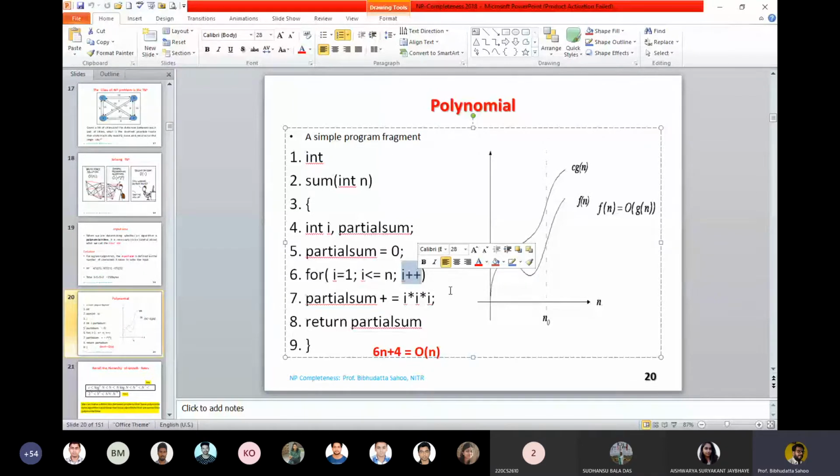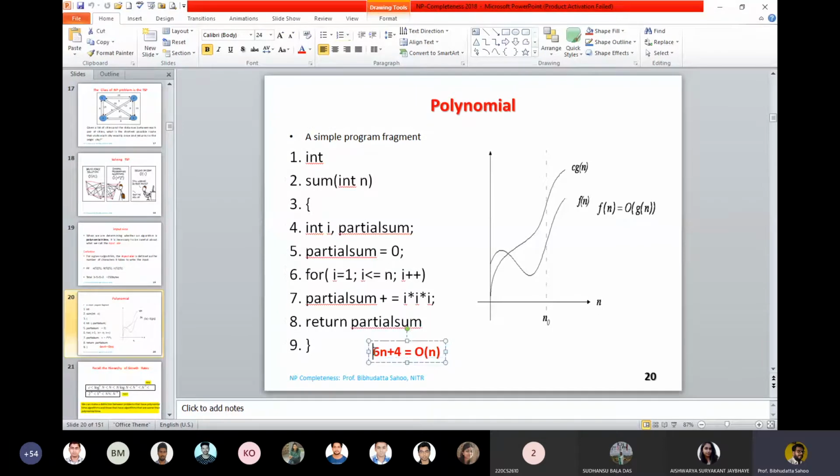Now if you look into the statement which is within the domain of the for loop, it has to be executed n times. And how many operations are there? This is one operator, this is the second operator, third operator, and fourth operator. So the total number of times this particular statement will be executed is 4n. Then we are performing a return. This is a function call which tasks us something, so this is 1. So if we add everything, maybe sometimes people take one more constant effort, or many constant operations.